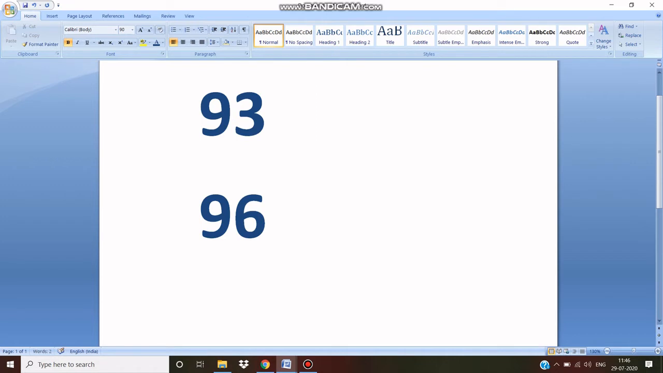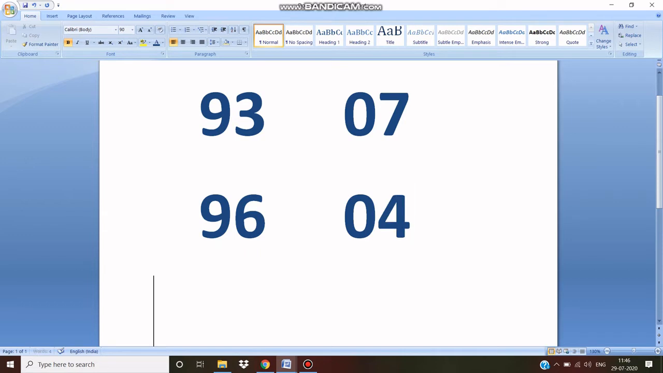It is very simple. I am going to find the difference between 100 and 93. That is 07. The 0 is very important. And I am going to find the difference between 96 and 100. That is 04. Now the next step is you find the difference between 93 and 4, or 96 and 7.